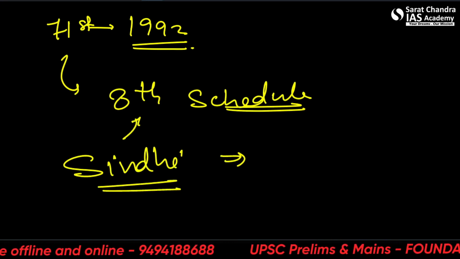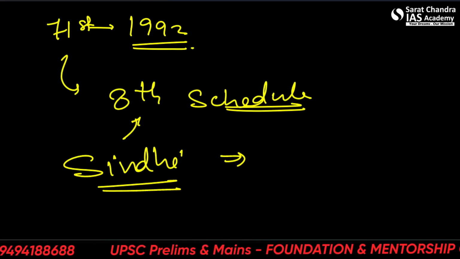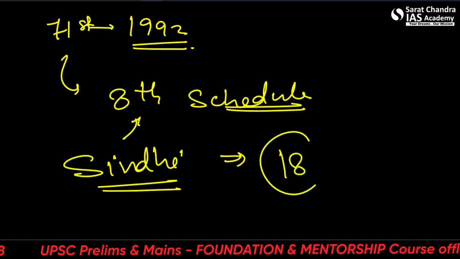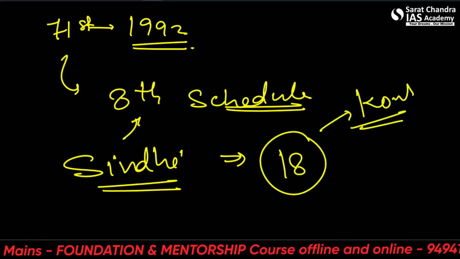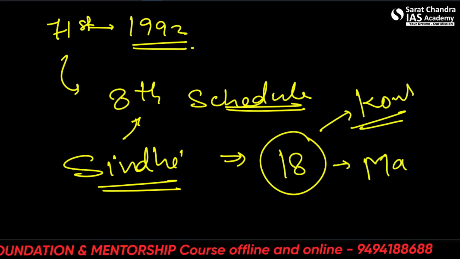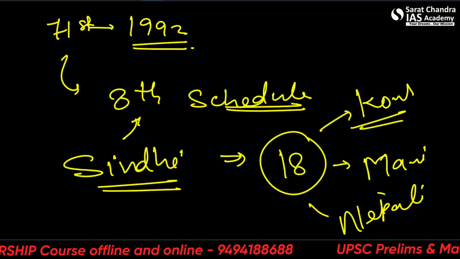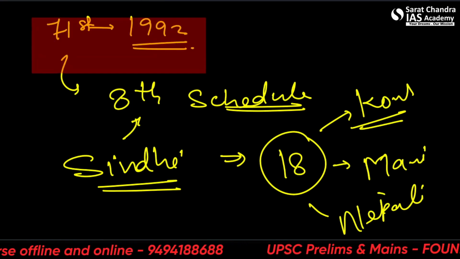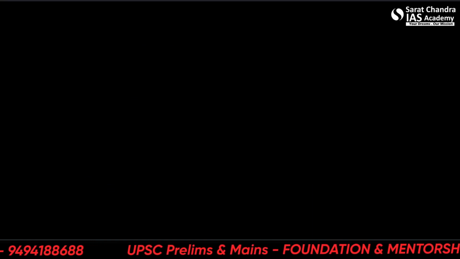All right. So this was the 71st Amendment Act of 1992. So the total number of scheduled languages increased to 18 with the 3 languages, Konkani, Manipuri and Nepali. I'll post a quiz also on the channel today related to this. Okay. So let's move on to the next ones.